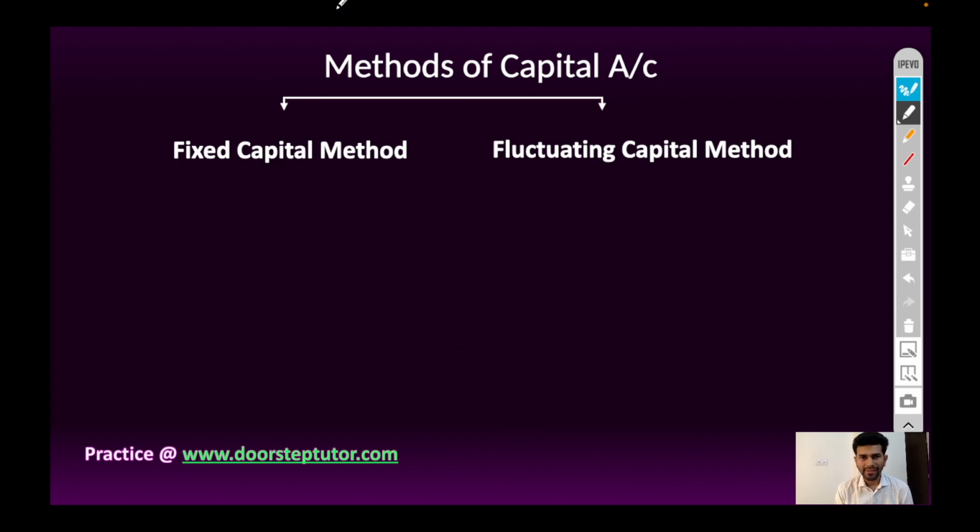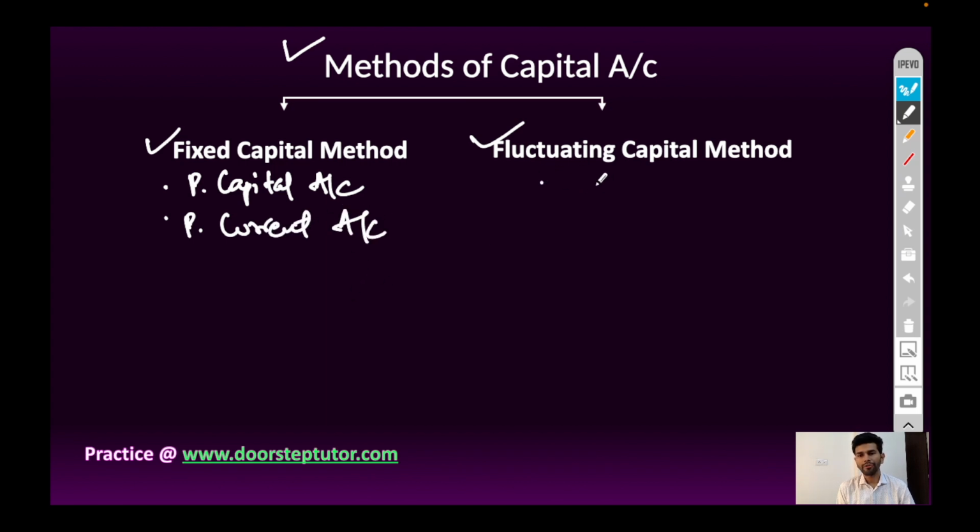So let's discuss the methods of capital account. Capital account can be prepared under fixed capital method and fluctuating capital method. Under fixed capital method, two accounts are prepared: partners capital account and partners current account.